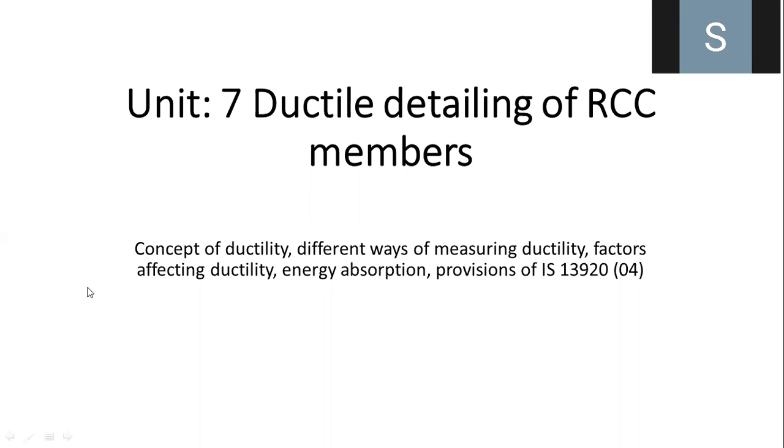Okay, so what is ductile detailing? The ductile detailing is related to the reinforcement of the steel, or the reinforcement between the concrete and the steel, and that should be done in a good way. For achieving good ductile detailing of RCC members, for achieving the ductile property, we have to know the basic ideas about ductile detailing: what is meant by ductility, and what is meant by ductile detailing of RCC members. So this unit number 7 is very important